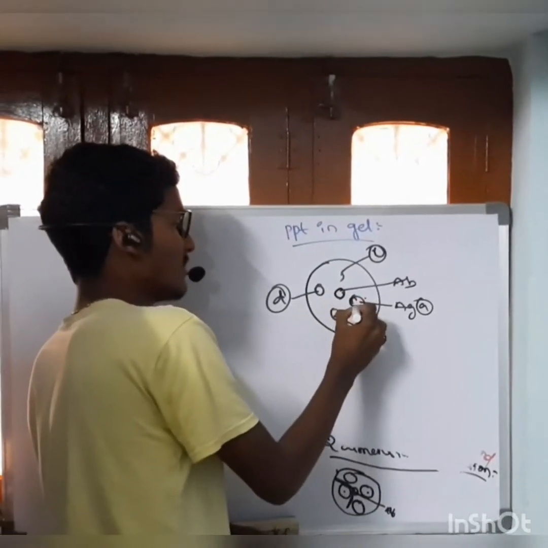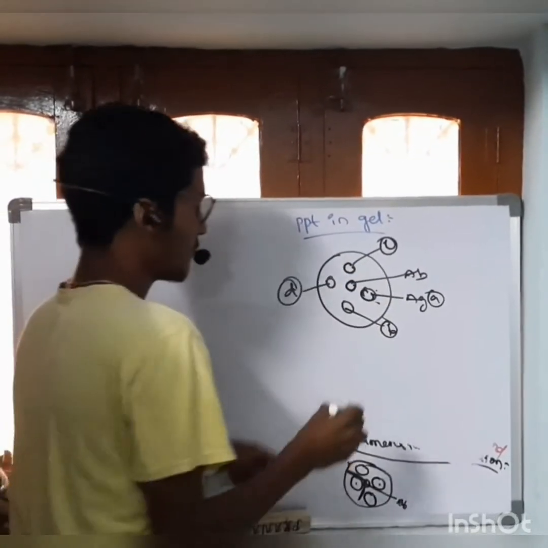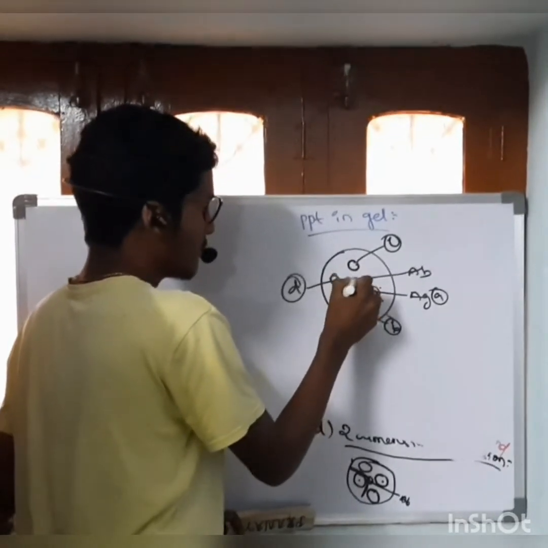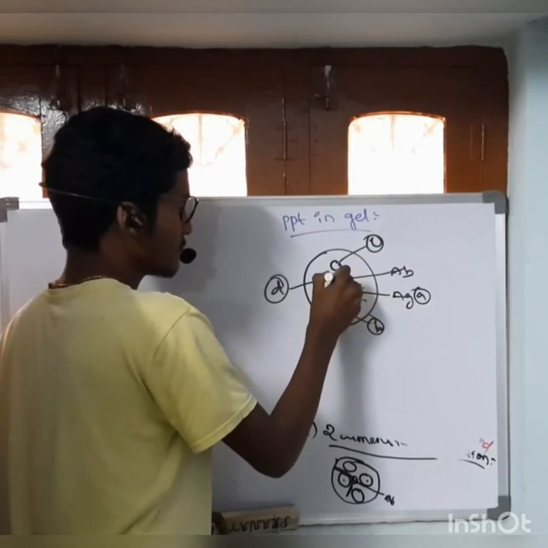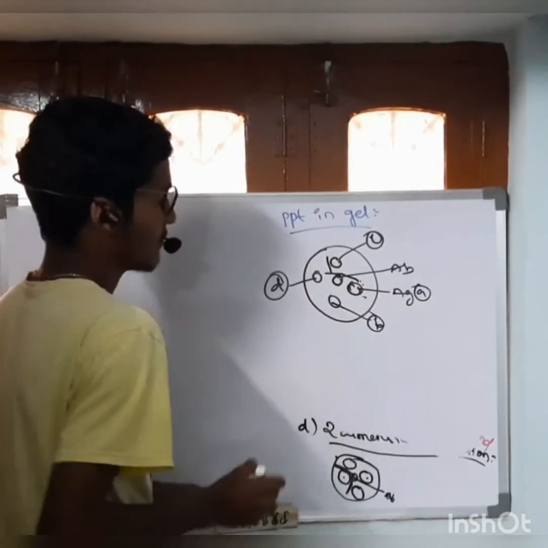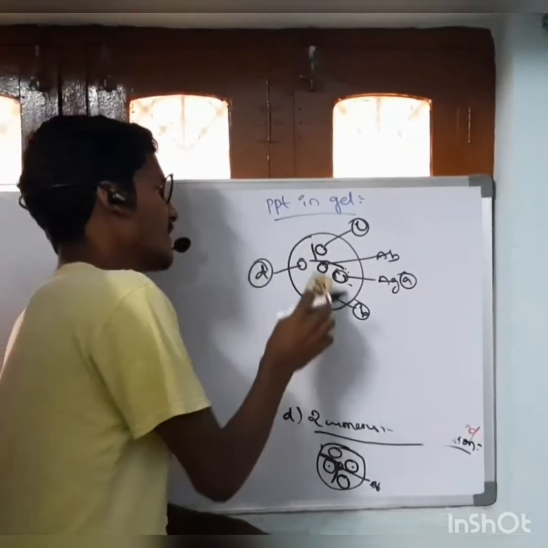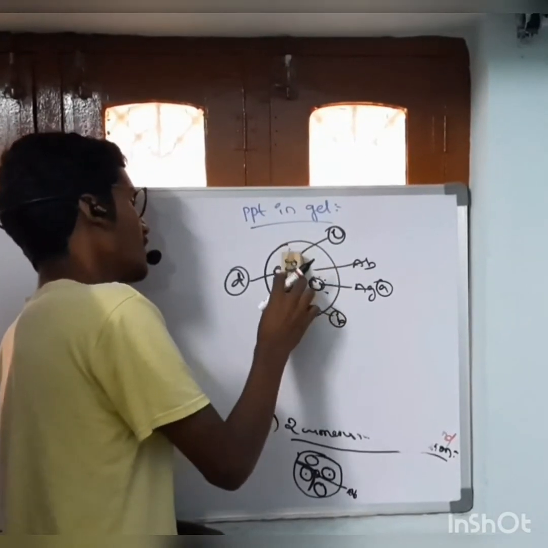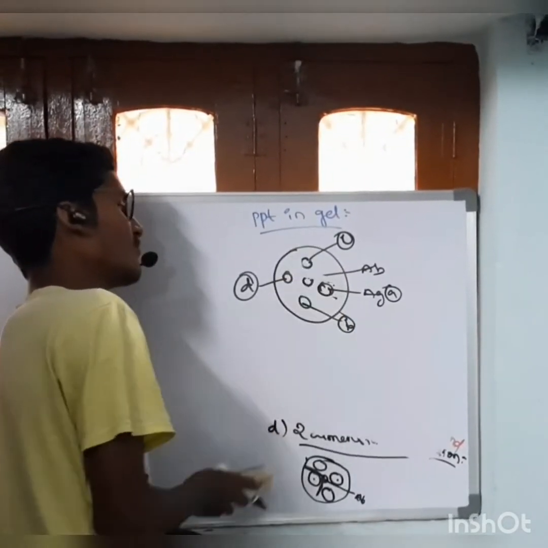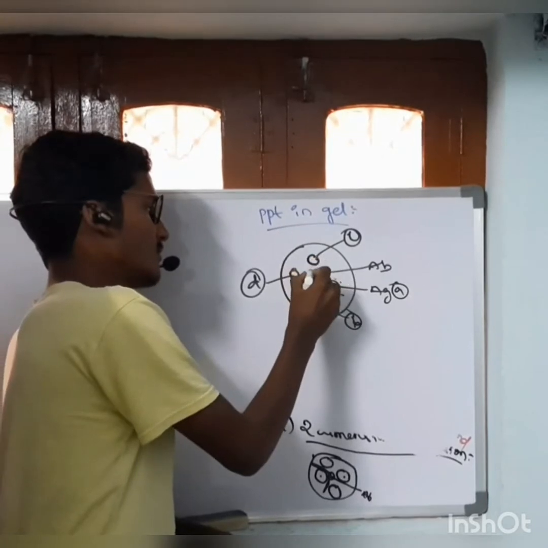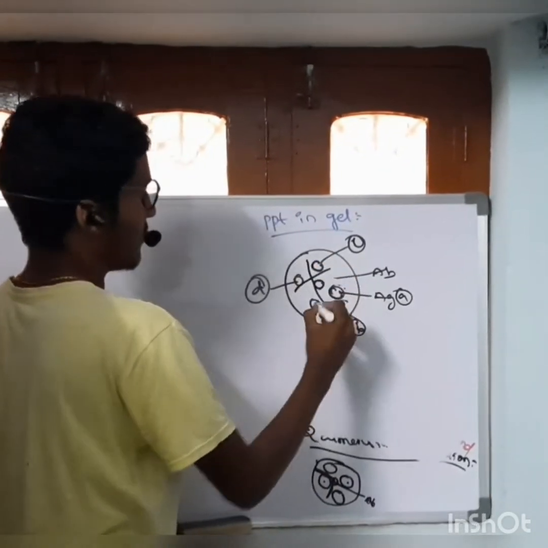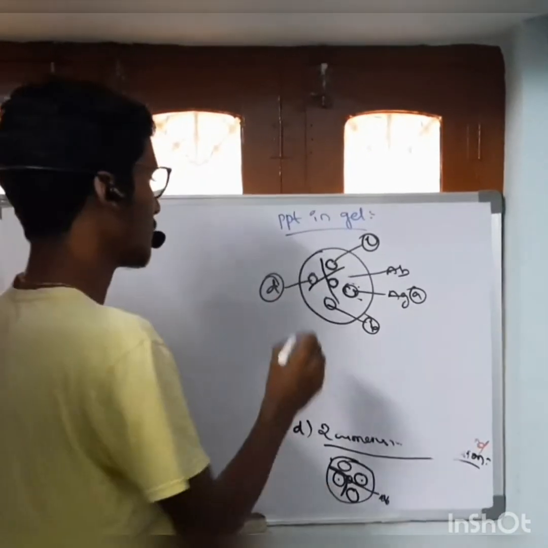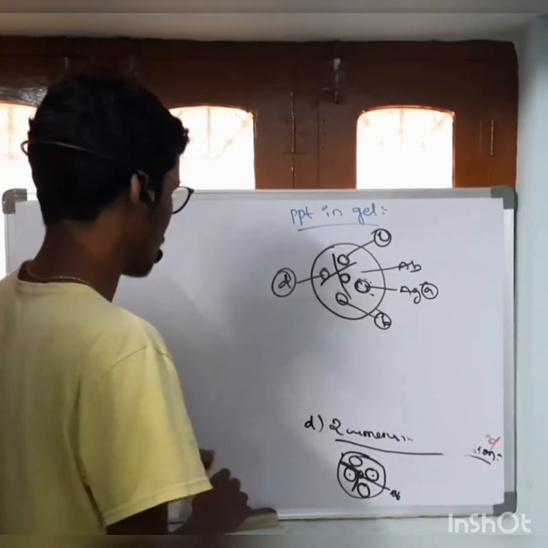If they are partially the same, they form a bond like this. If they are not the same, not classified into the same group or family, there is a formation of bands like this. These are the precipitation bands.